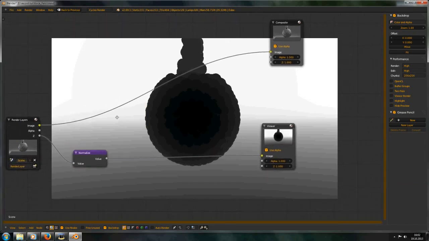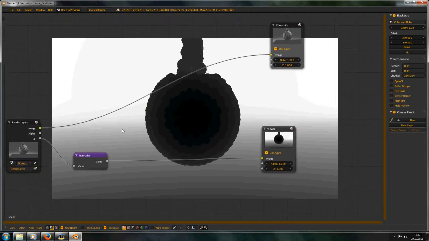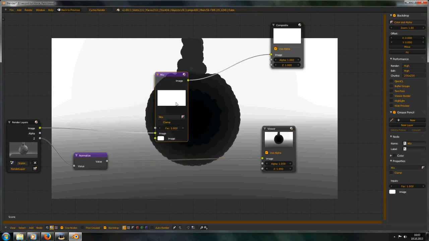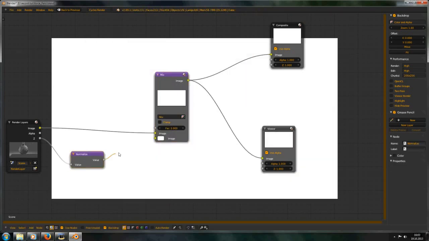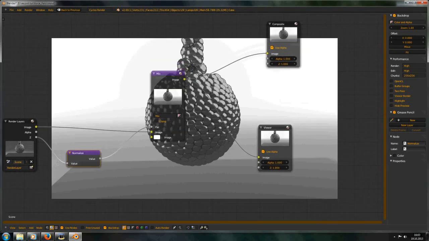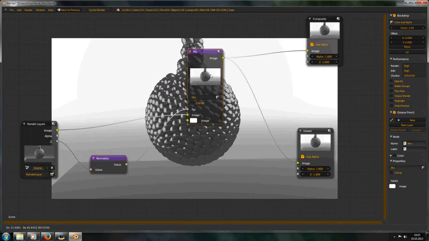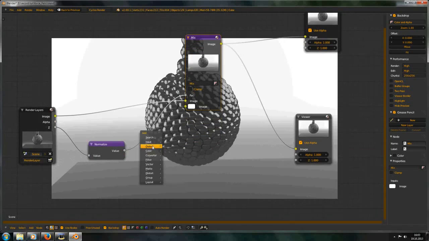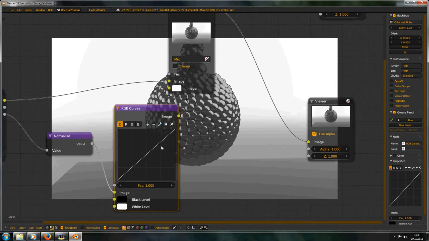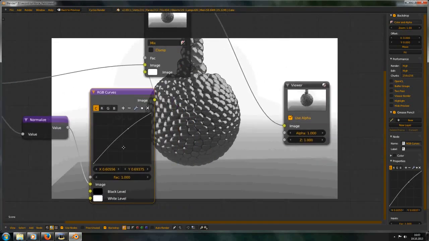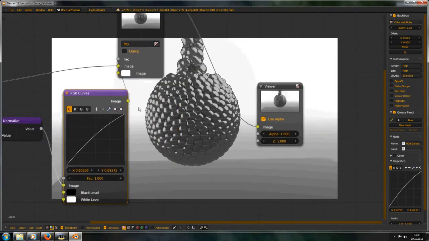So press Shift A and Color and Mix, and use this as vector, and you see here it starts, but you can change some of these values a little bit by using RGB curves.